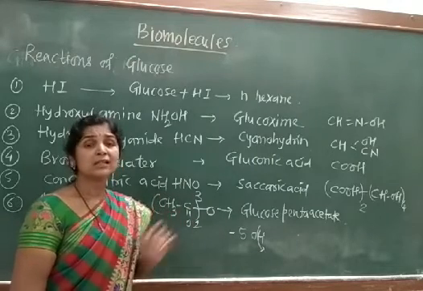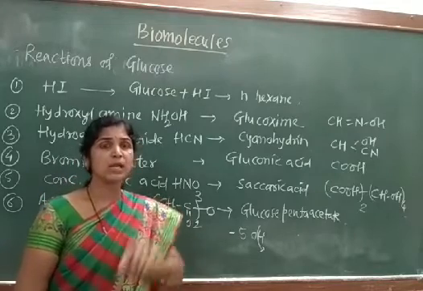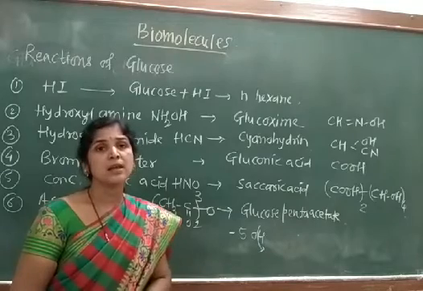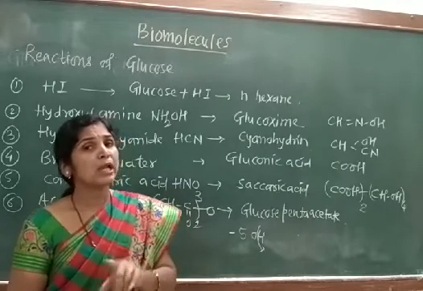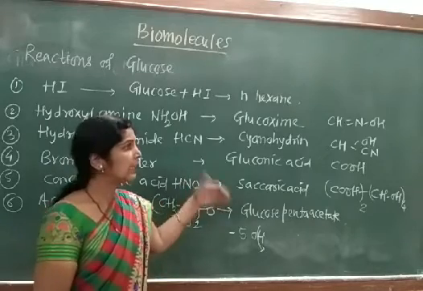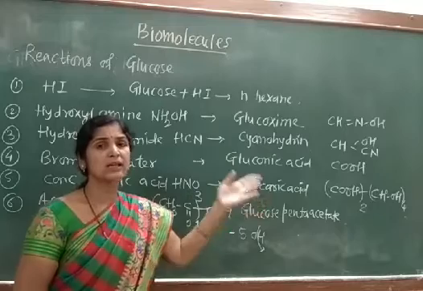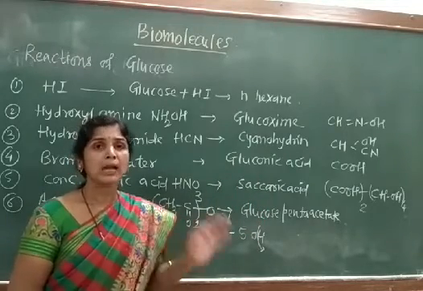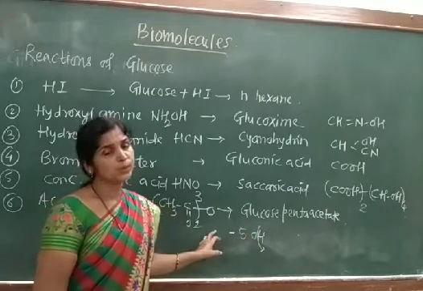In that structure, we can say that glucose has 6 carbon atoms present in a straight chain manner. The second thing is that glucose contains 1 carbonyl functional group. Then again, on the basis of other oxidation reactions, we can say that it is the CHO, that is the aldehyde group. And we have said that it contains 5 OH groups.